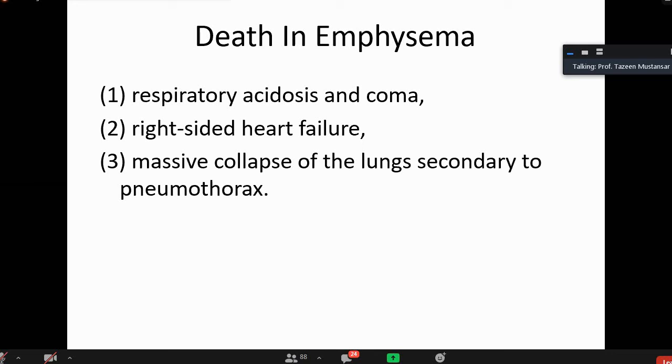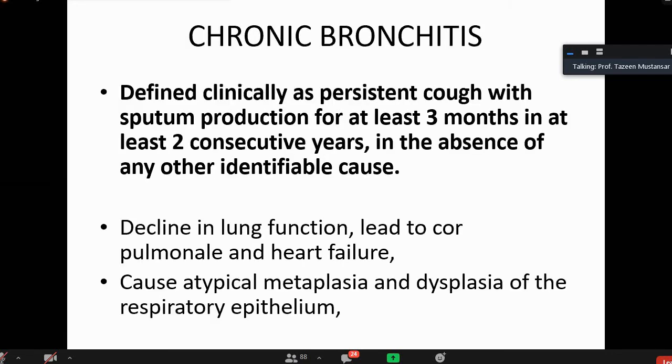Yes, pink puffers are there. Right-sided heart failure secondary to lung lesion is called, do you know what is the term used for that? Cor pulmonale. Yes, very good, cor pulmonale. And there might be massive collapse of the lung secondary to pneumothorax.